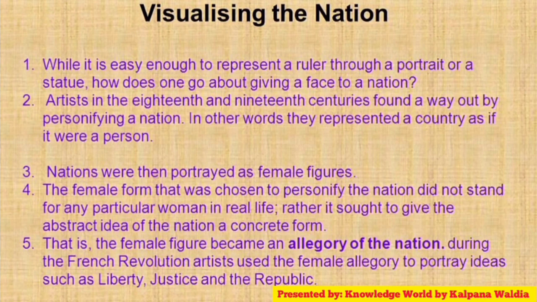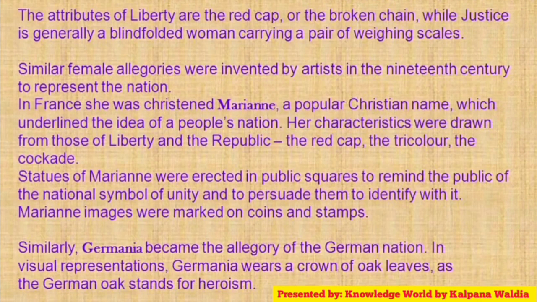During the French Revolution, artists used female allegory to portray the ideas of liberty, justice, and the republic. The attributes of liberty are the red cap or broken chain, while justice is generally a blindfolded woman carrying a pair of weighing scales. Similar female allegories were invented by the artists of the 19th century to represent the nation.